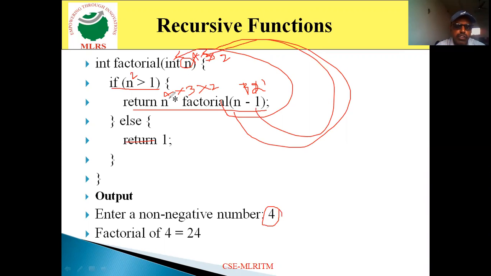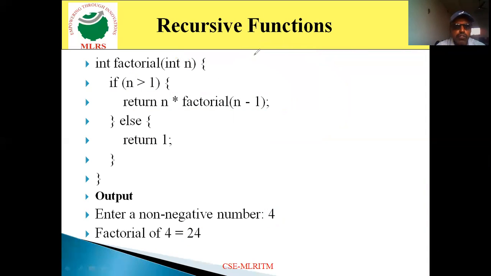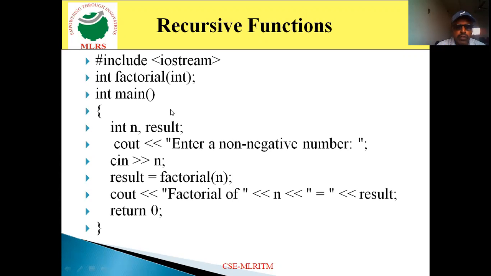So it calculates 4 into 3 into 2 into 1. The factorial of 1 value is nothing but 1. So 4 into 3 into 2 into 1, it is nothing but totally the output value is 24. So this is the way we work with the factorial function, a recursive function, in order to find or calculate the factorial value. It simply displays the factorial value of particular n. In the place of result, it displays the value 24.